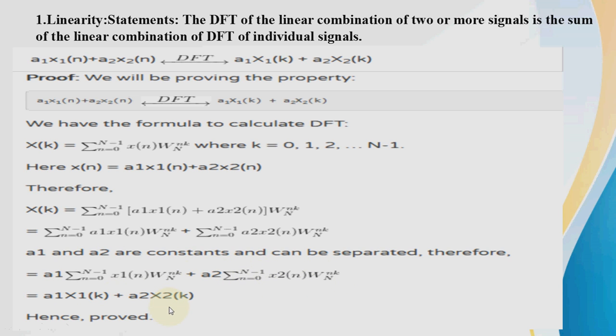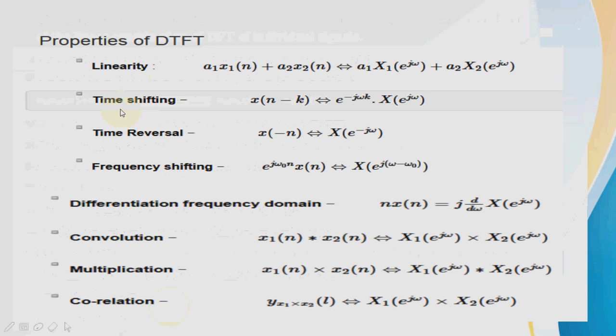In this way you can prove all the properties, that is linearity, time shifting, time reversal, frequency shifting, differentiation in the frequency domain, convolution, multiplication and correlation. All these properties of the DTFT can be applicable for the DFT also. So DFT is nothing but equally spaced frequency components, which indicates that if you sample the DTFT, X of e raised to j omega, you will get the DFT signal.